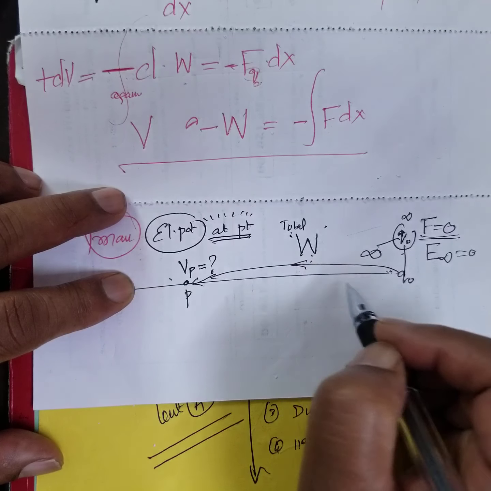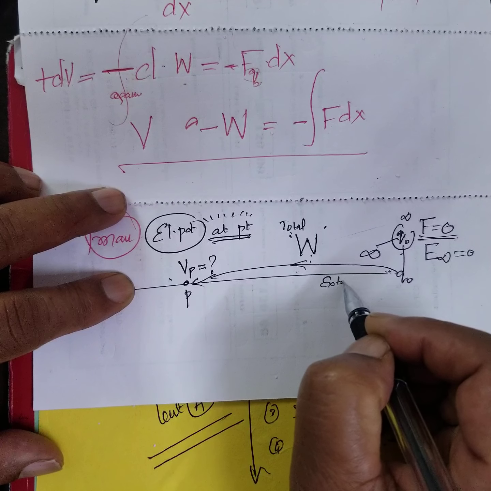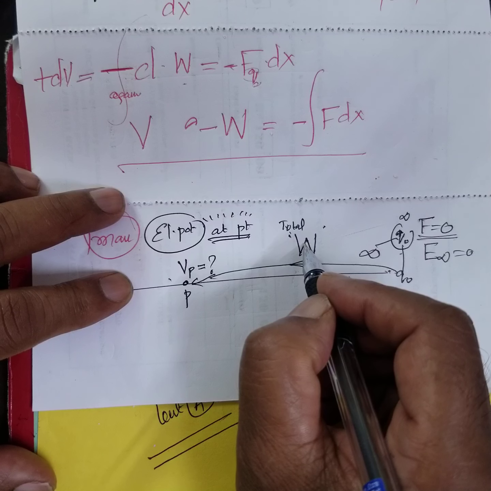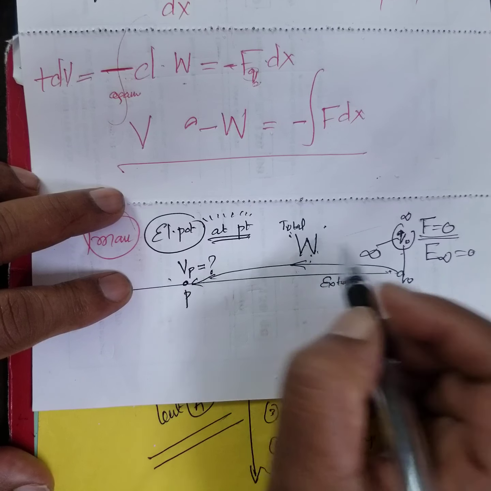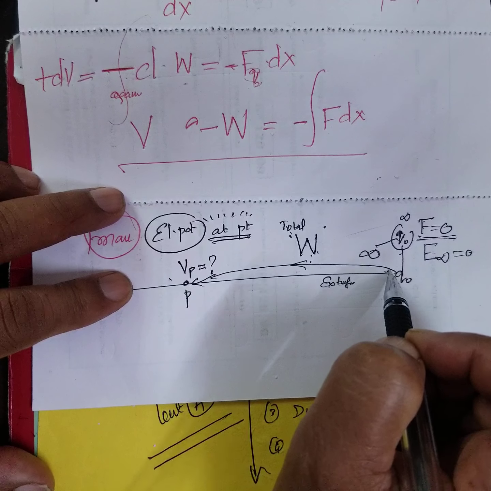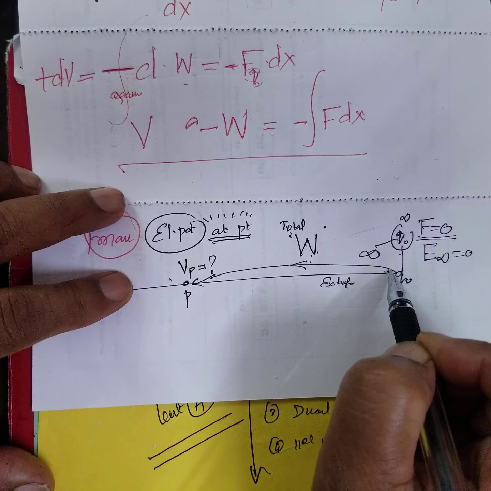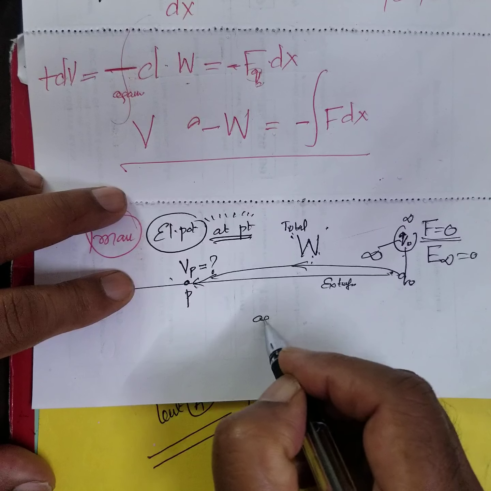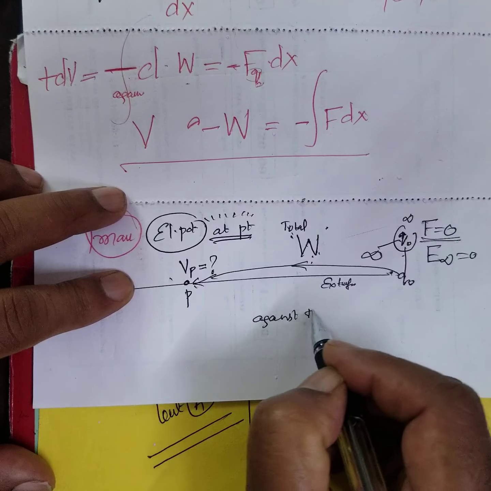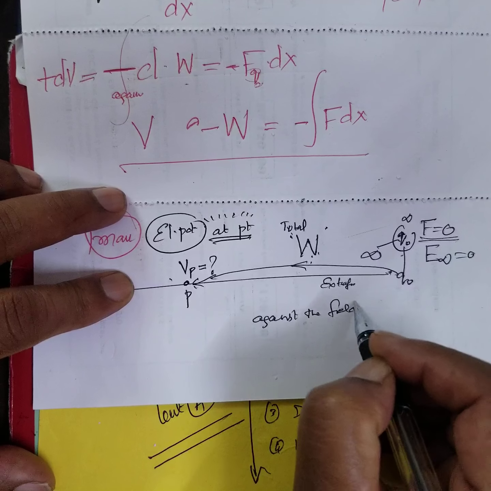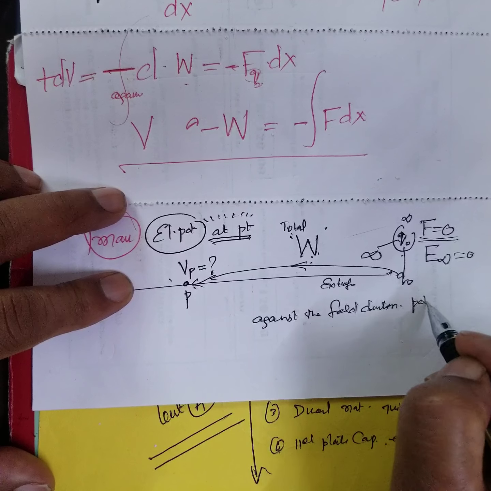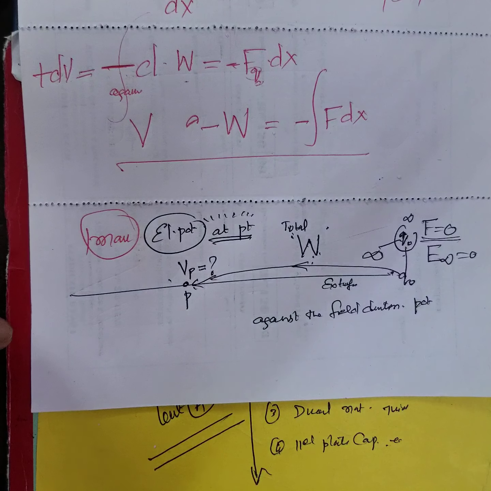What is the force? It's an external force. Total work done by an external force from bringing a charge from infinity to that point against the field direction. That is what? Against the field direction. It's called potential at that point. Can you follow?